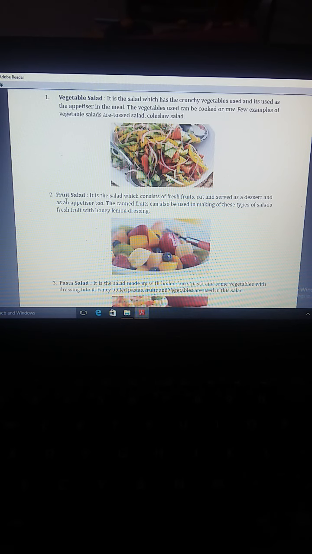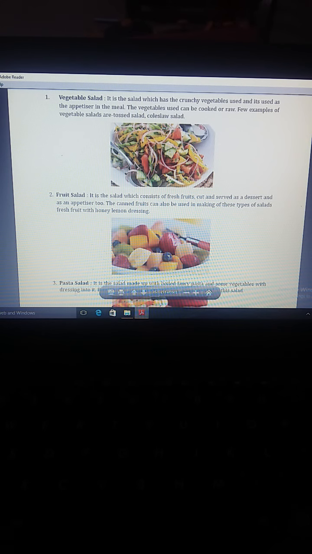Second type of salad is fruit salad. It is the salad which consists of fresh fruits cut and served as dessert and as an appetizer too. The canned fruits can also be used in making these types of salads. The dressing used in fruit salad is honey with lemon.